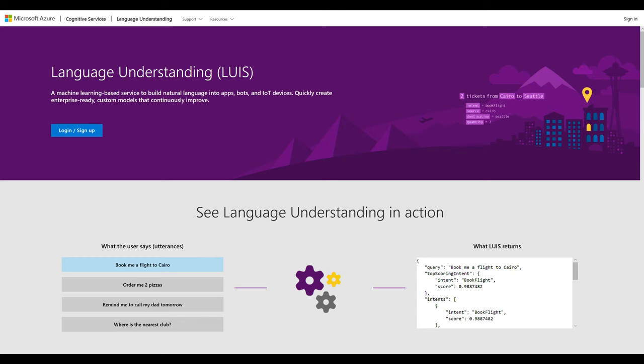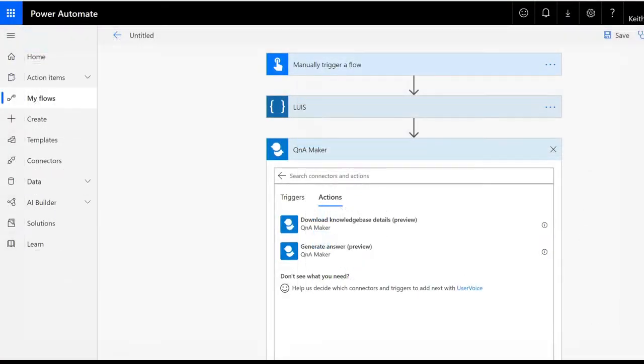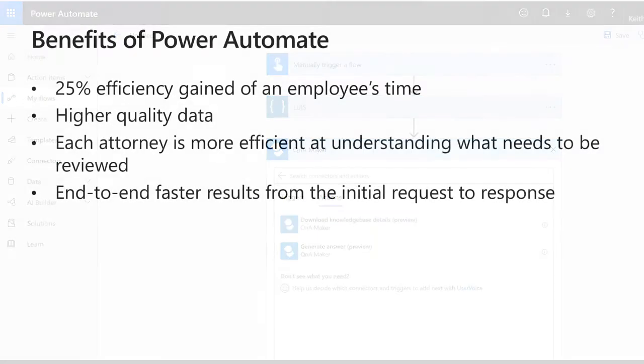They're using that, and they pretty much have a standard language set. And that's just a screenshot saying, yeah, you can use LUIS directly from Power Automate. And then they use QnA Maker to, once they understand the tags, generate a formatted tag response. So they'll use the QnA Maker to clean up the tags into the final standardized format.